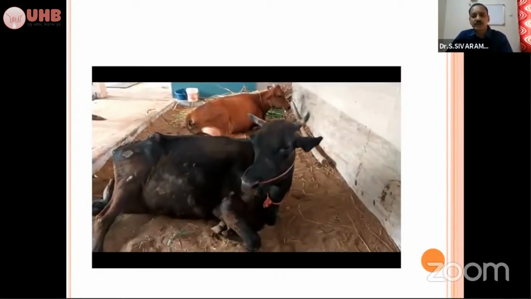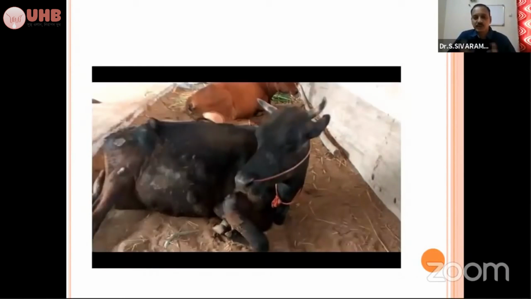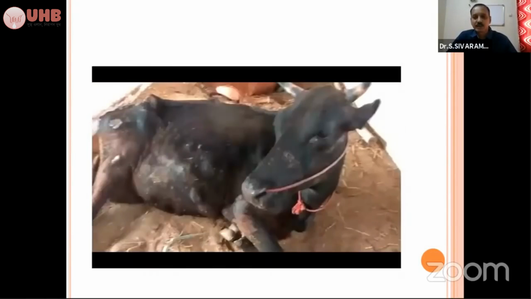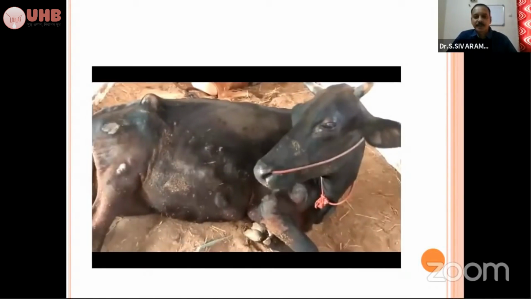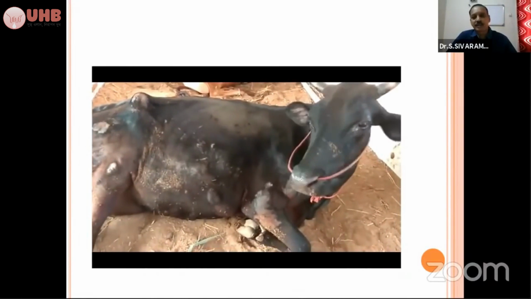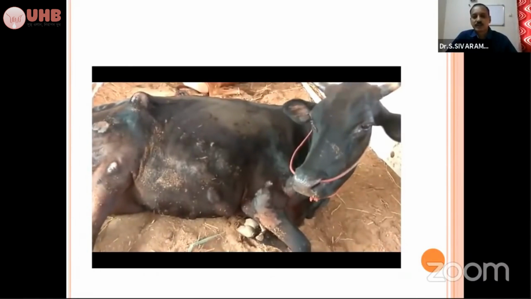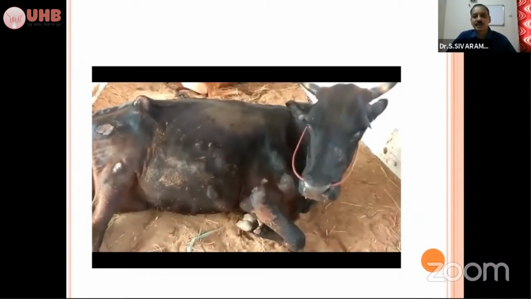And see another nervous form. See here the animal is having involuntary twitching of the muscles, ears, eyelids, and all. It will mimic, and you will be suspecting whether it is ketosis or hypomagnesemic tetany. When a glucometer and other gadgets are available, immediately you can see the glucose level. Then you can go for the treatment.